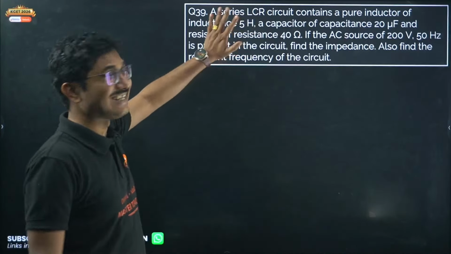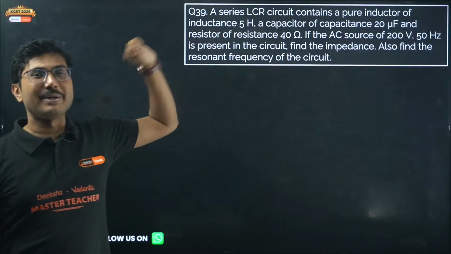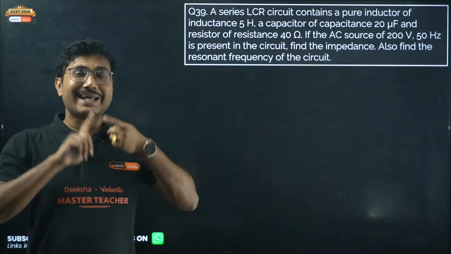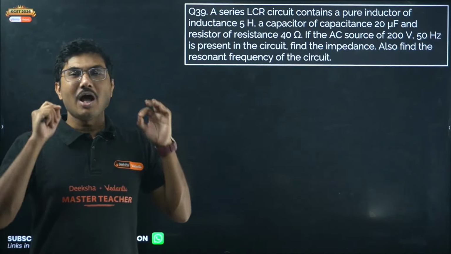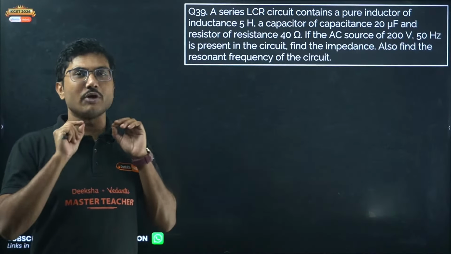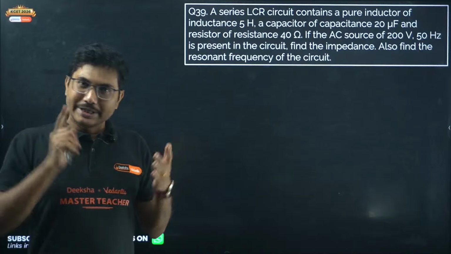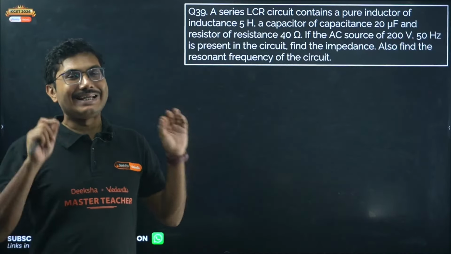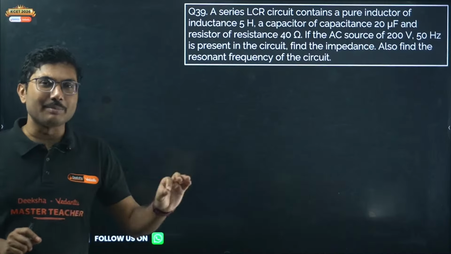Now this chapter, AC chapter, many students ignore because they think, oh, this is too complicated. Actually AC is easy. Why? You only need to remember few formulas, apply those formulas and solve them. You need a small calculator to calculate the values. Otherwise, AC is an easy chapter. It is a very simple formula.